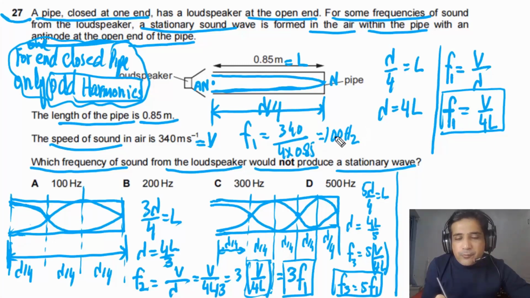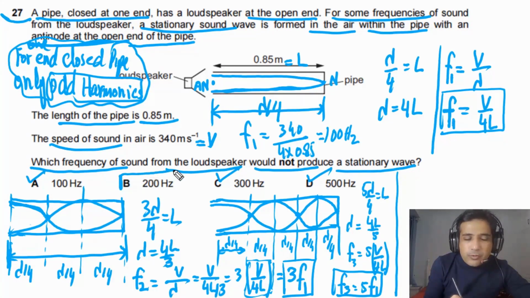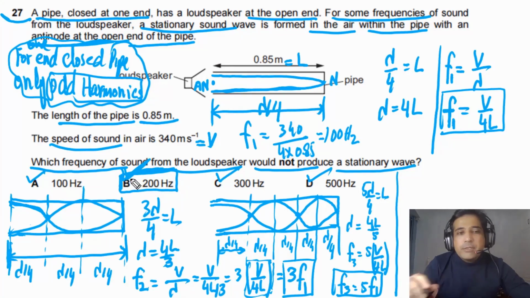So this is the first frequency of the loudspeaker we need. And the second frequency of the loudspeaker we need has to be 3 times this one. It means this one is possible, this one is possible, and the next one will be 5 times F1. This is also possible. But this frequency of the loudspeaker cannot produce a stationary wave inside the pipe. So this is the right answer. So the answer for this question is B.